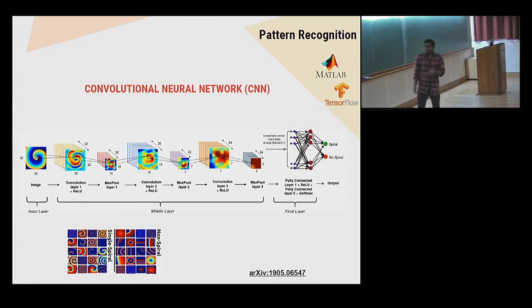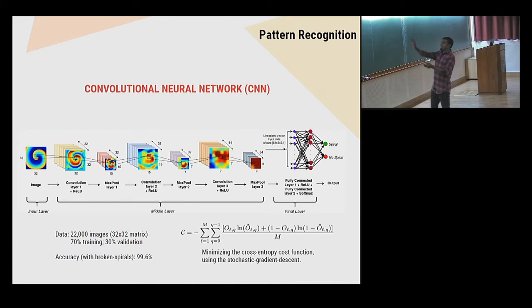You can generate this kind of data from different models. What this network basically tries to do is some kind of curve fitting. You have an energy cost function, which is like an error, and you want to minimize it. This falls under a non-convex problem which can be solved using the stochastic gradient descent method. The important point is that you need a huge amount of data. Over here you'll find 22,000 images, all generated from simulations, and you need to already classify them for training, and then you train them and test them.